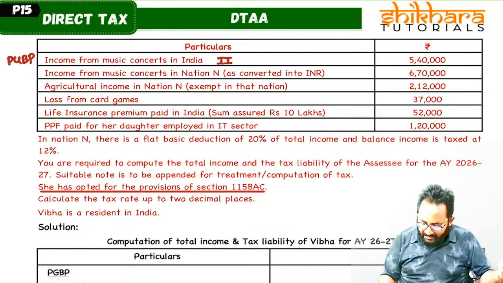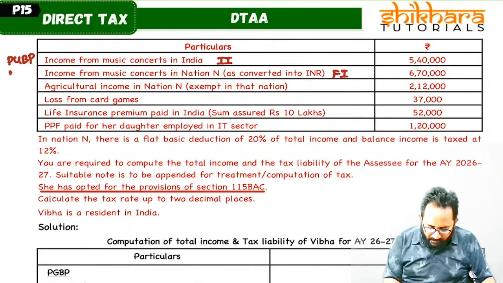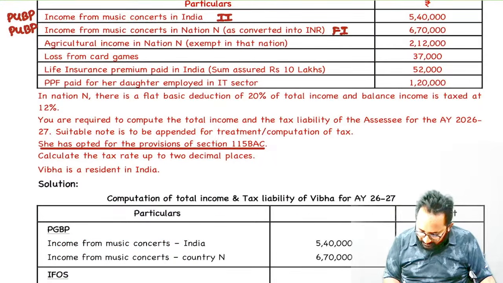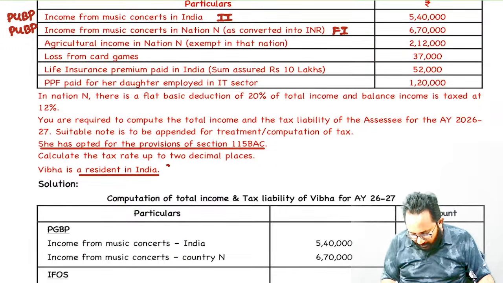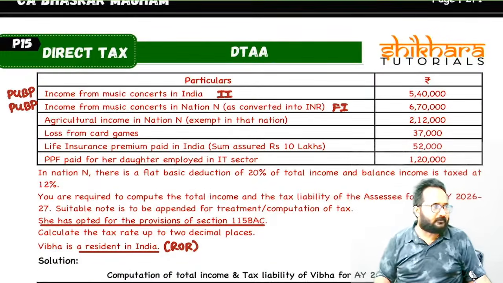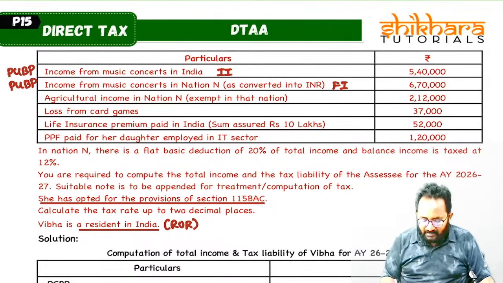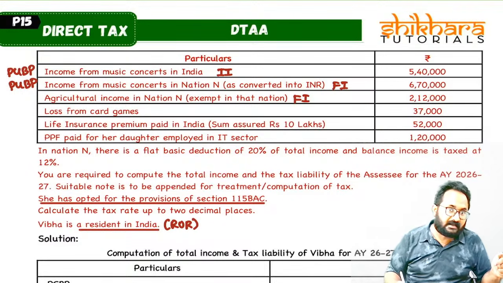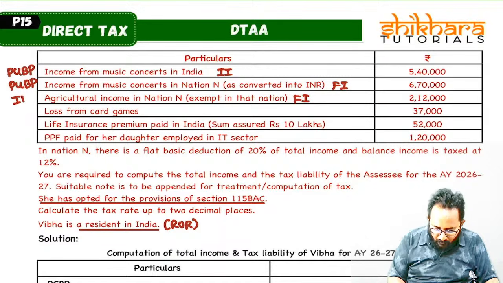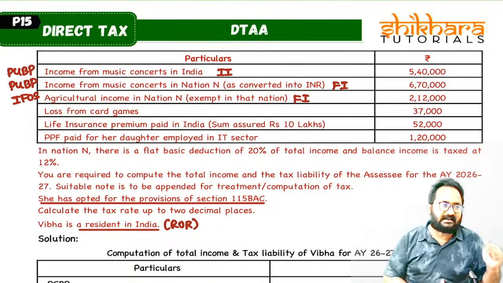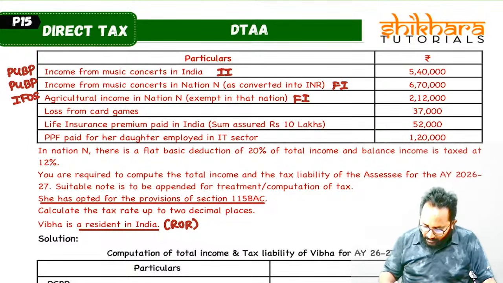Foreign income is taxed under which head, ma? PGBP. What is her residential status? Clearly they have given resident in India. That means ROR. So now which incomes are taxable in her hands, ma? Entire global income is taxable. Next, agricultural income in nation N. In that nation it is exempt, ma. But in India that is taxed under income from other sources as foreign agricultural income. Indian agricultural income is exempt, but foreign agricultural income is taxed in our hands under income from other sources.